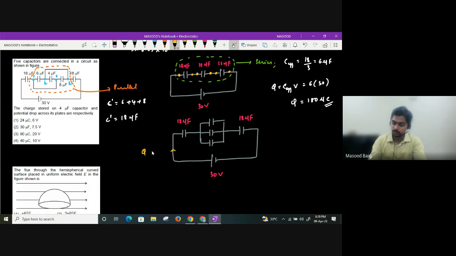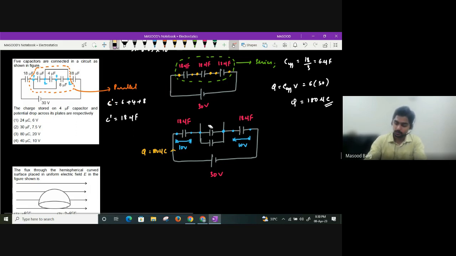The charge passing is 180 microcoulomb. Now you see what the potential difference is. Easily we can tell this, guys. So between these 2 points, how much should the potential difference be? It will get equally divided, 10 volts. Similarly, between these 2 points also, 10 volts. Between these 2 points also, 10 volts. Right. So this is 6 microfarad, 4, and 8 microfarad.